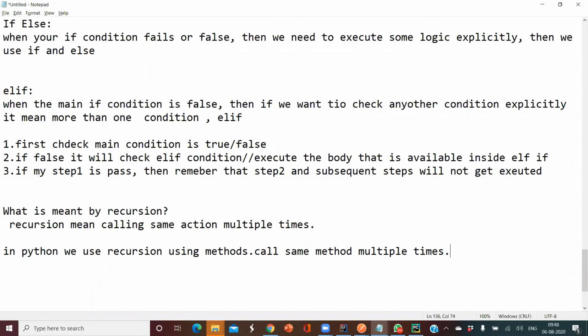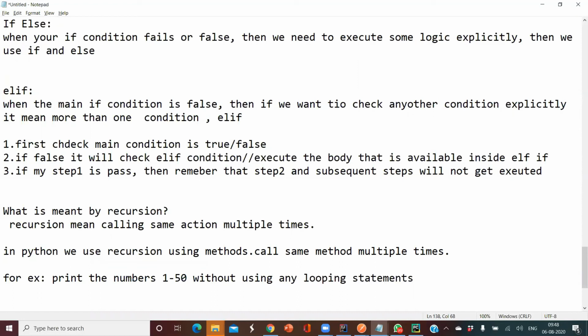For example, print the numbers from 1 to 50 without using any looping statements. Print a number without using any loops. The numbers should range from 1 to 50.